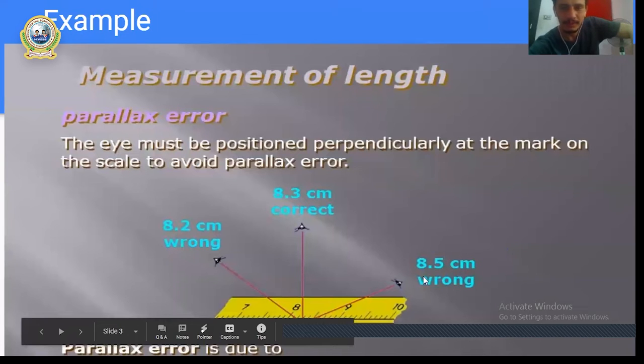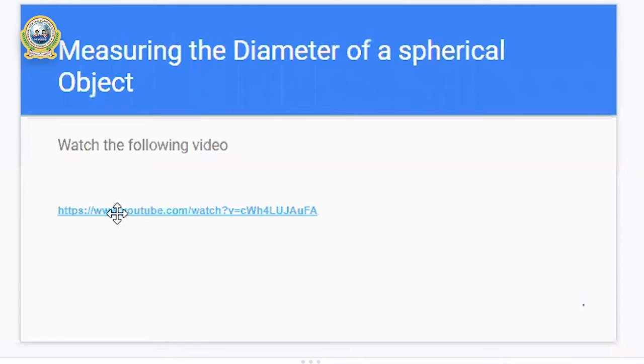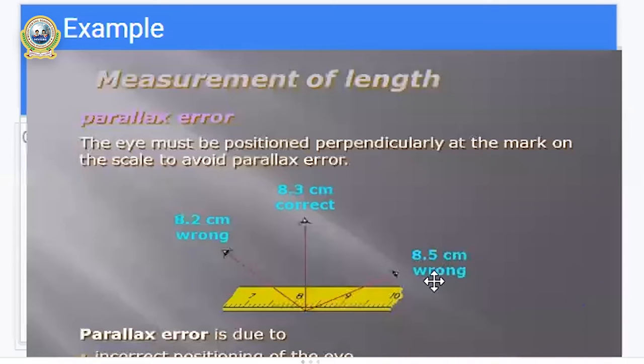If you see from the right hand side, you may get 8.5 centimeter, which is incorrect. And if you see from the left hand side, you may get 8.2, which is also incorrect. And if you see vertically upward, then you may get 8.3, which is correct. So while measuring length, your eyes should be vertically upward. So this is precaution number one.